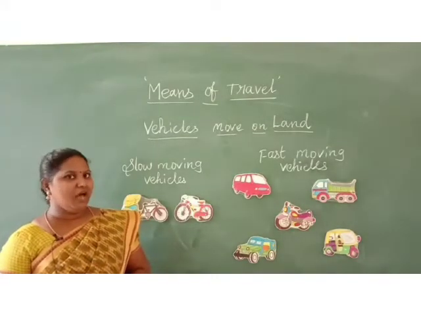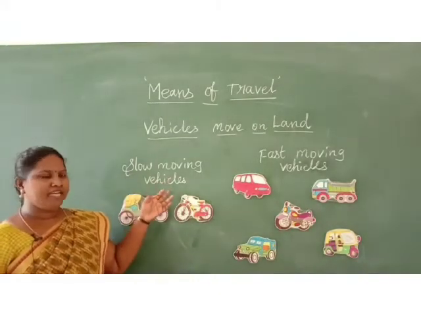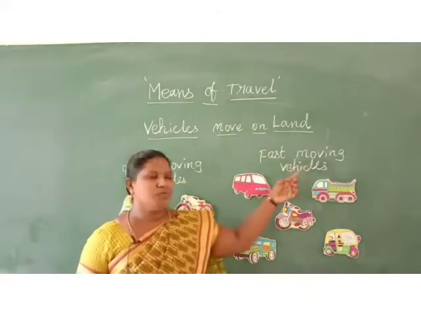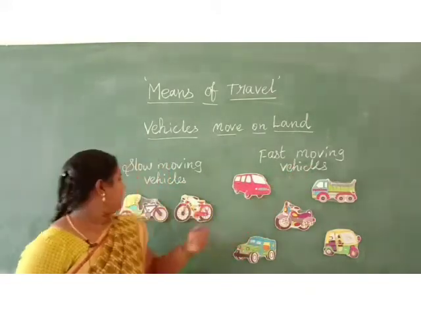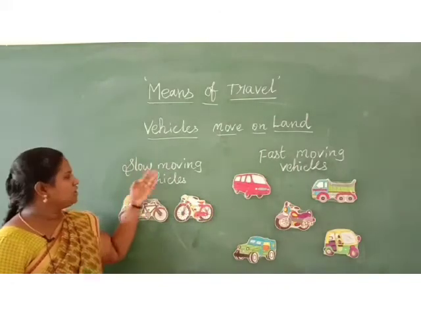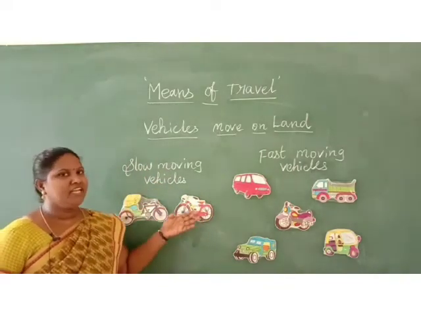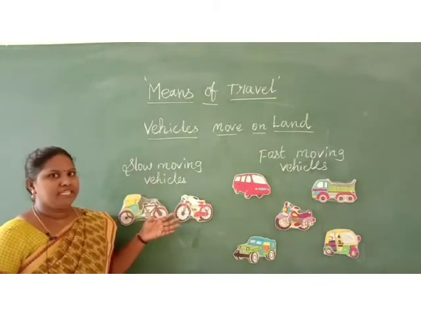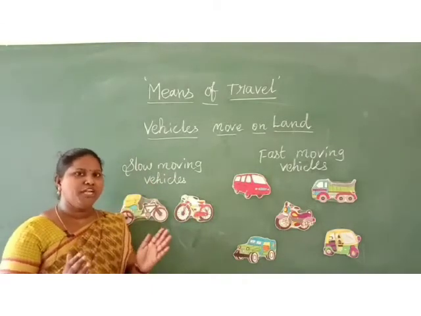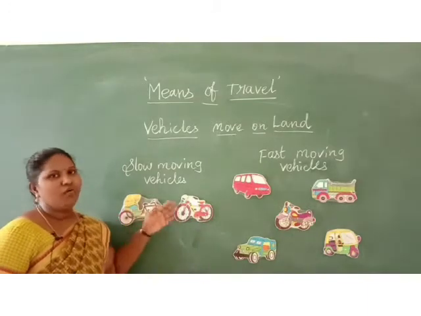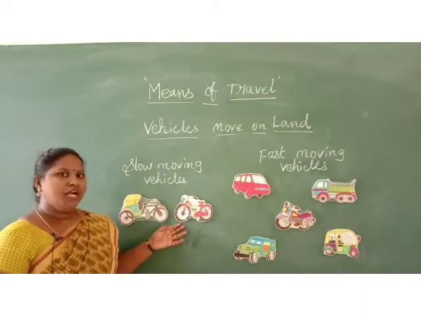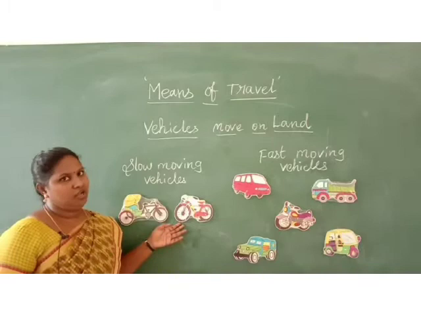Children, let's see about slow moving vehicles and fast moving vehicles. First we are going to see about slow moving vehicles. An auto rickshaw and bicycle are slow moving vehicles. If the distance is short, you can use these kinds of vehicles to travel. And also you can use a bullock cart.